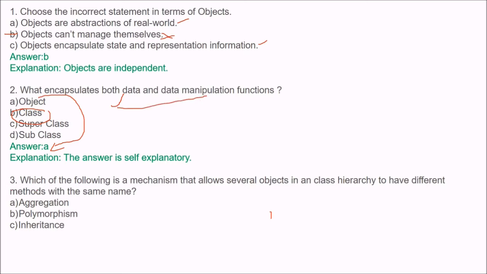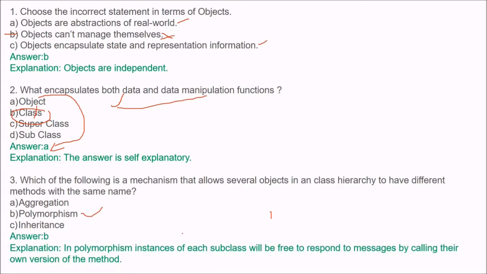Next is: which of the following is a mechanism that allows several objects in a class hierarchy to have different methods with the same name? So which is the mechanism here? Is it aggregation, polymorphism, or inheritance? Can you answer? The answer is polymorphism. In polymorphism, instances of each subclass will be free to respond to messages by calling their own version of the method.